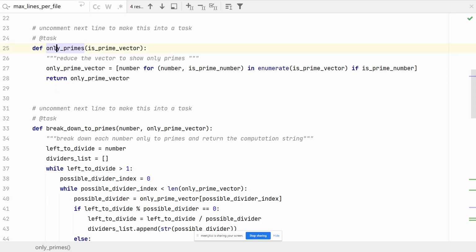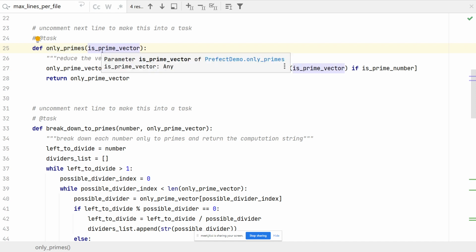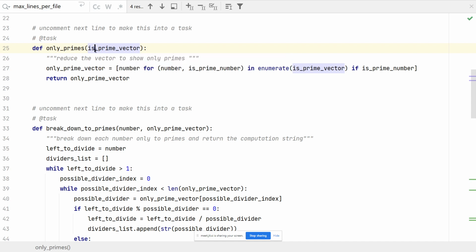Let's look at another function. The other function I'll be using is only primes. Notice so far I have not touched anything to do with Prefect. The Prefect part will come later. Only primes will do the following. It takes the is prime vector. I'm giving it a bunch of numbers, and I'm asking it, give me only the primes in that vector.